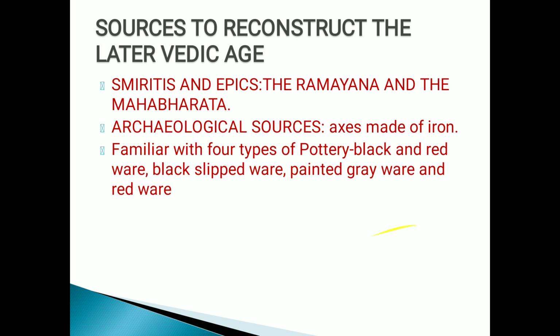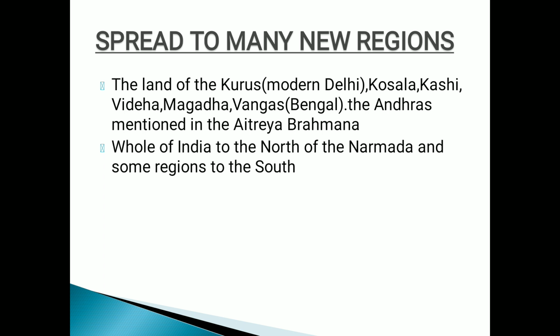Clear. Now next, they spread to many new regions. Earlier, in the previous video, we saw that the early Vedic Aryans established themselves nearby the Sindhu region, the seven rivers. But here, along with that, they started moving further all over India. They started establishing their bases in Kuru, modern Delhi, then Kosala, Kashi, Videha, Magadha, Vanga, and spreading towards the southern part of India, known as Andhra.